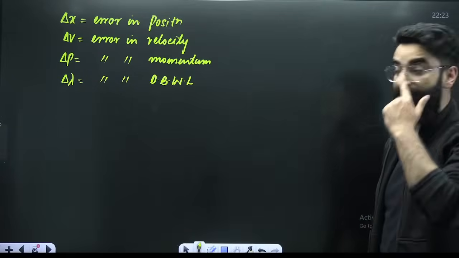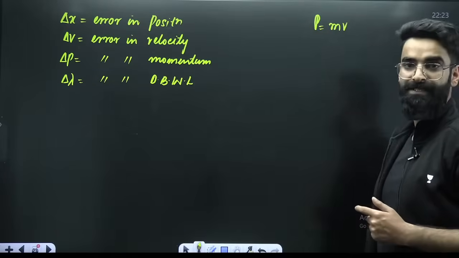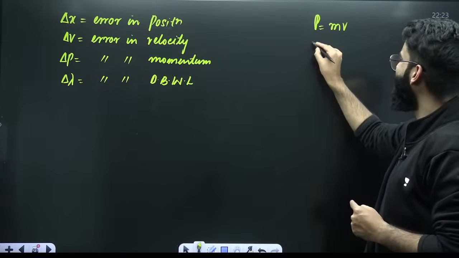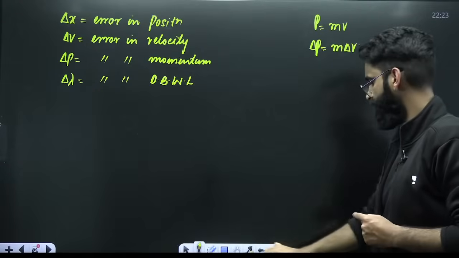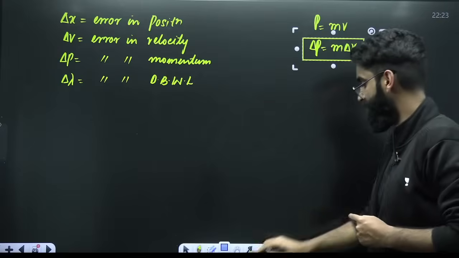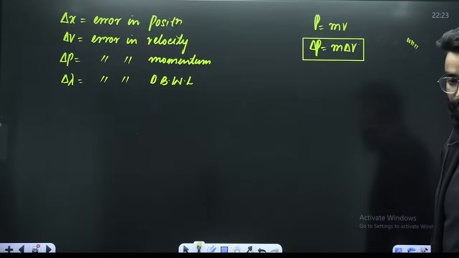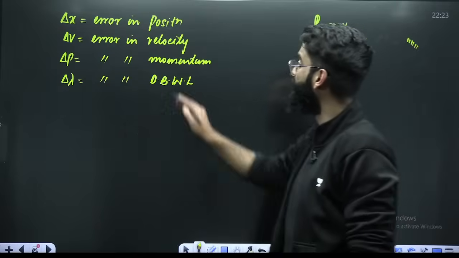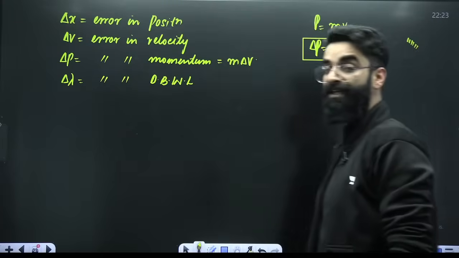Now guys, think carefully. You know, your p, momentum, is mass multiplied by velocity. Can I say error in momentum will be due to error in velocity? Because mass, I'm assuming constant. So your delta p is basically equal to m delta v.